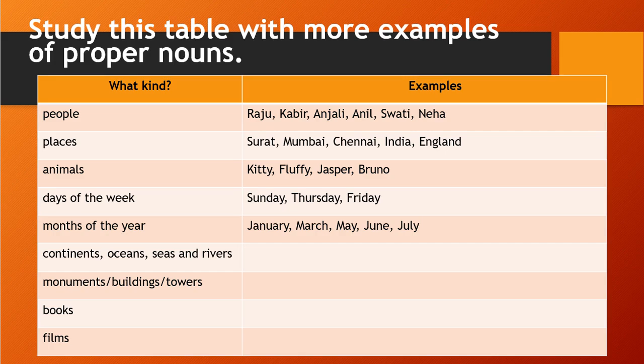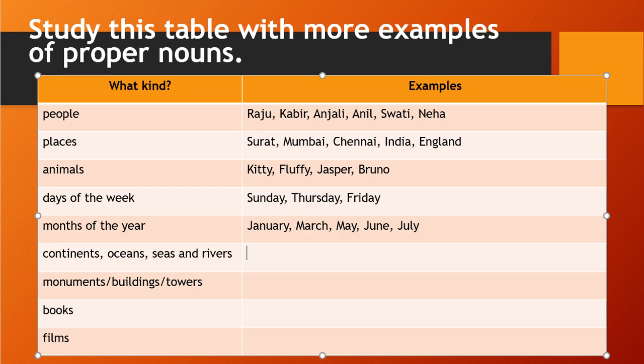Okay, now continents, oceans, seas and rivers. In our world there are so many continents. Asia is a continent, and there are the Pacific Ocean, seas and rivers too. All have a unique name, right? Asia is unique, right? Asia is a continent, and it has a unique name. So in that way every continent, ocean, sea and river has a unique name, and those unique names are proper nouns.